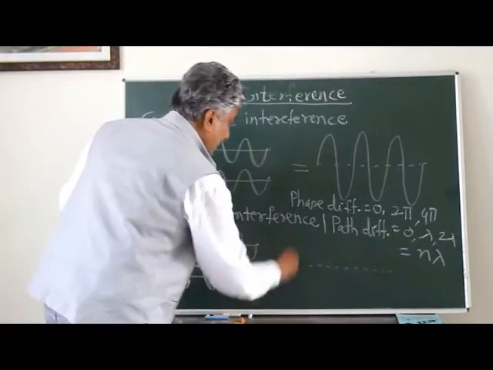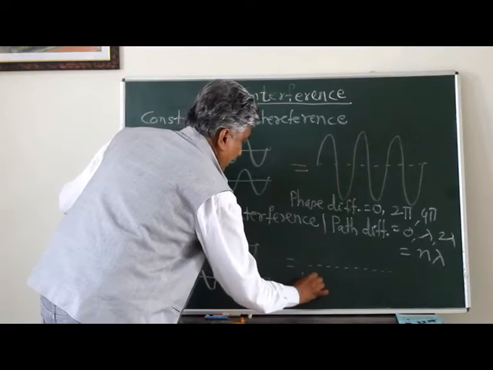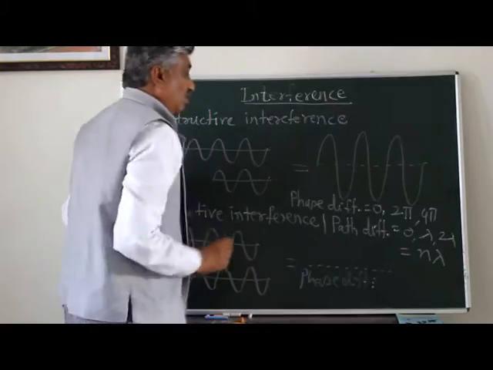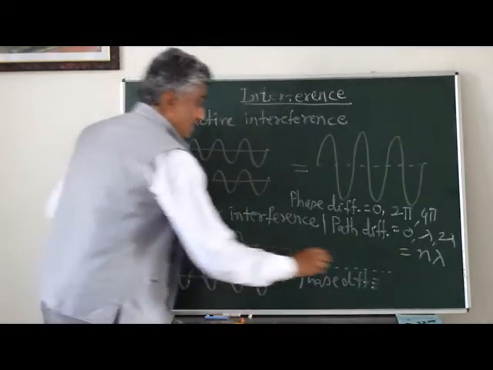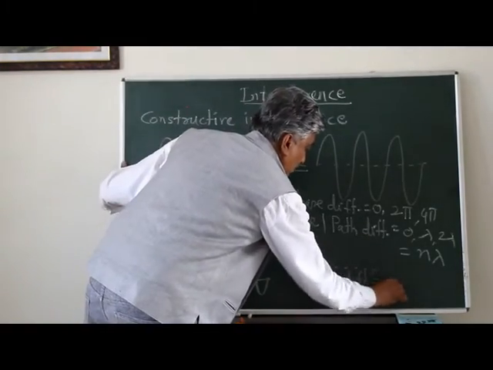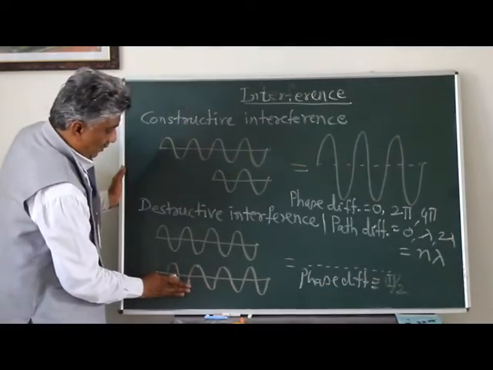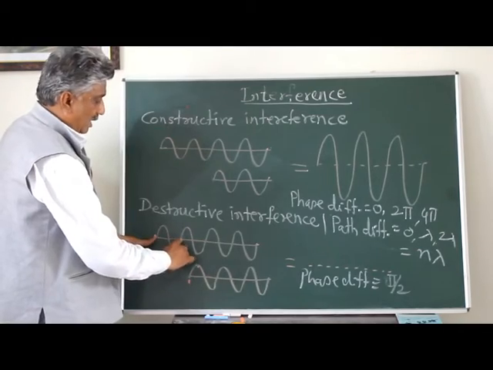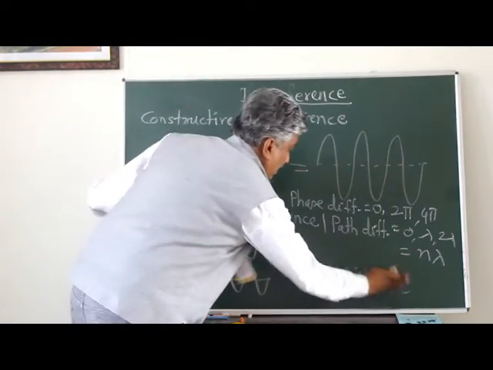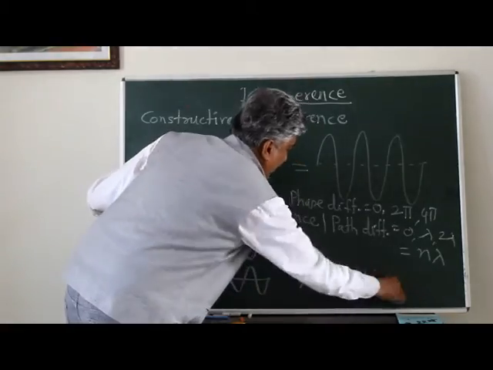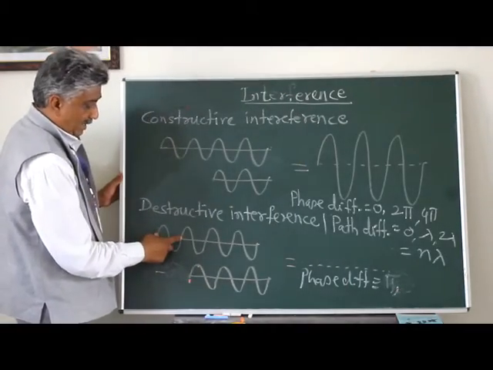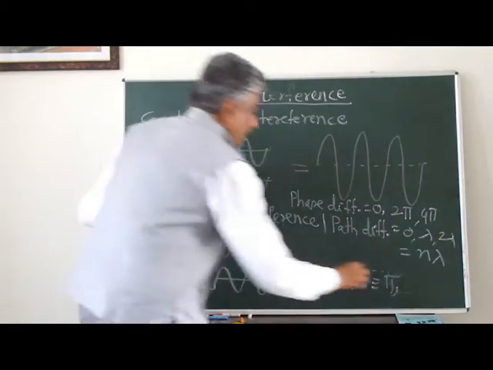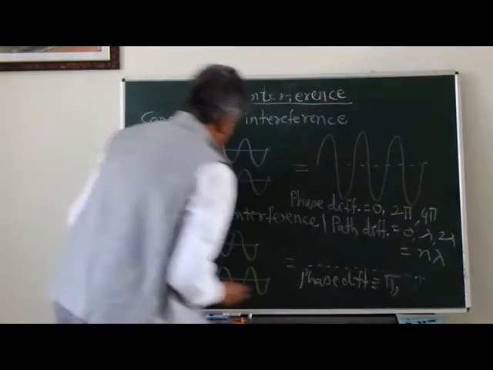So how can we write then? In this case, the phase difference will be equal to pi. Suppose if we remove one wave, then this will be 2 pi plus pi. Sorry, this is not pi by 2, it is pi. And this is 2 pi plus one more pi. Right? So what will happen? It will be 3 pi.